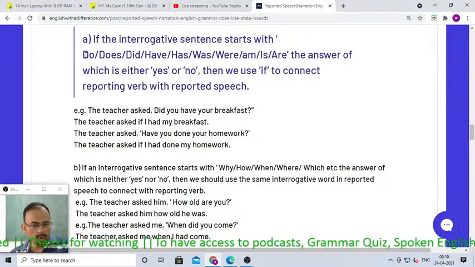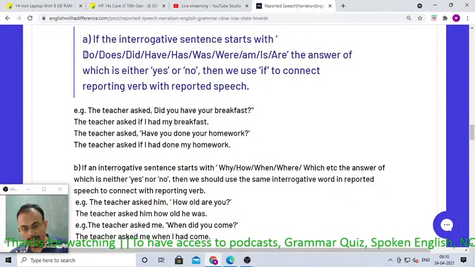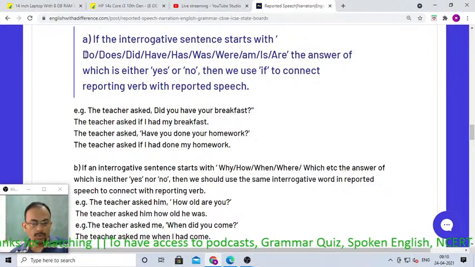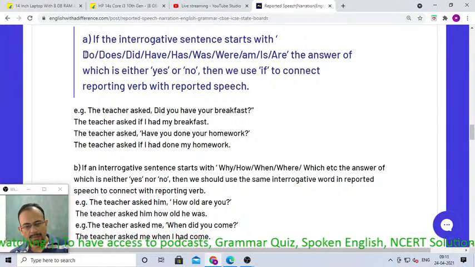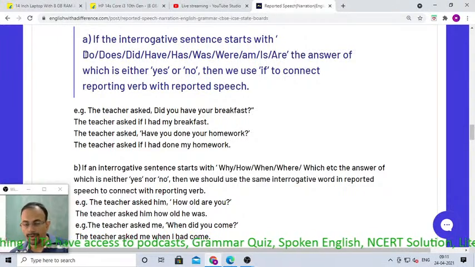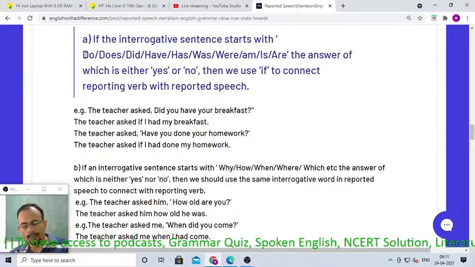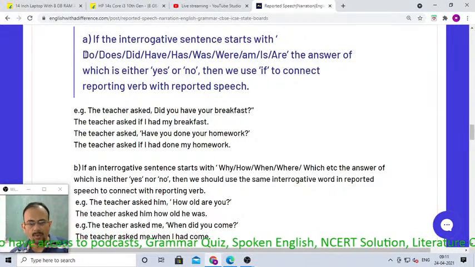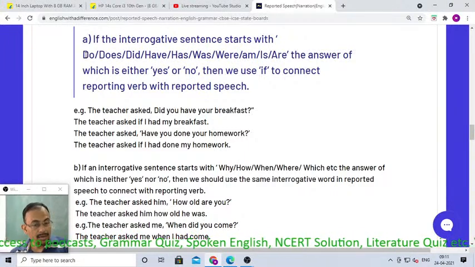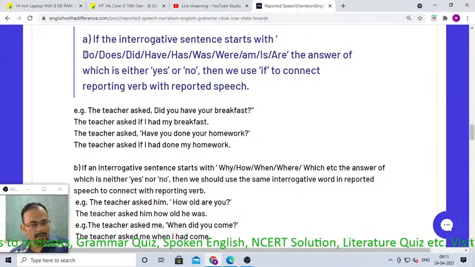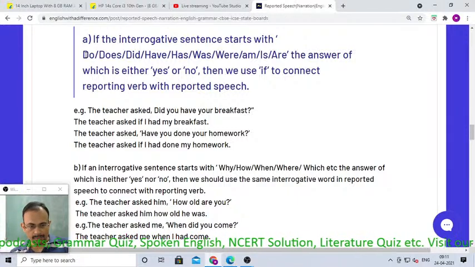Do you go for a morning walk every morning? Do you do the homework every day? Or do you watch movies on weekends? So for every interrogative question, if the answer is either yes or no, then in reported speech always remember the connector if is used.